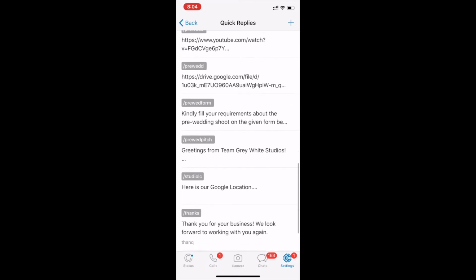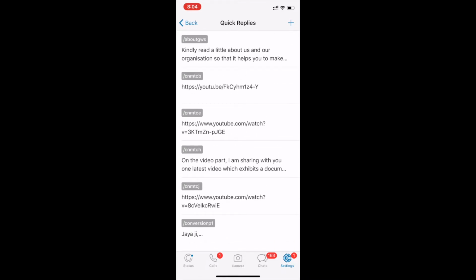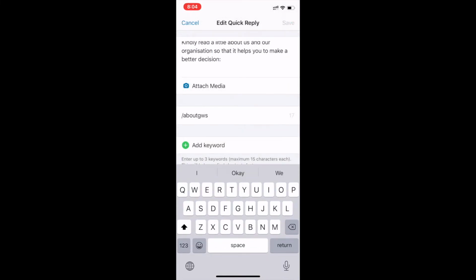If you see, I have made a lot of quick replies for our client. So what happens, you can make quick replies according to your requirement. For us, suppose I'm following up with a client and I want to send the client our company link, our about us page. I just cannot go and type in the domain name, type in the web link and copy it from somewhere and waste my time. The quick reply feature saves you a lot of time.